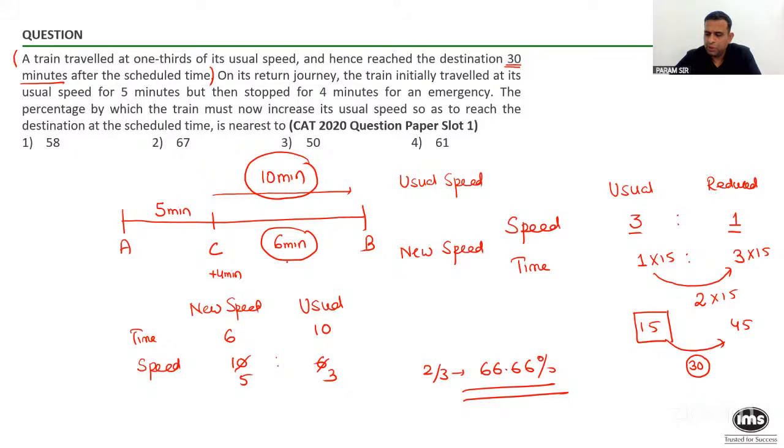So see the issue in what you have written: you have assumed the total distance to be 90, and then you are saying he's covering 27 kilometer in 9 minutes at the speed of, that is a problem.